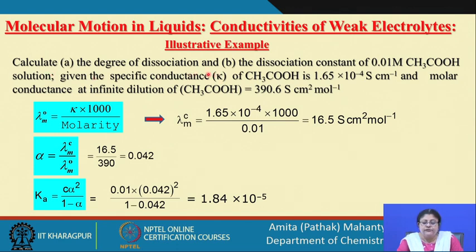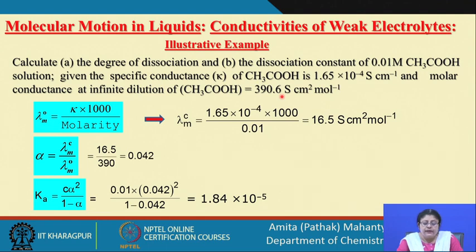Now, let us move to another example where you have to calculate the degree of dissociation and the dissociation constant of, say, 0.1 molar acetic acid, given the specific conductance of the acetic acid is, say, 1.65 into 10 power minus 4 Siemens centimeter inverse, and the molar conductance at infinite dilution, that means lambda naught for the acetic acid, is given to be 390.6 Siemens centimeter square meter inverse. So, what do we want to find out? We want to find out the degree of dissociation and the dissociation constant.